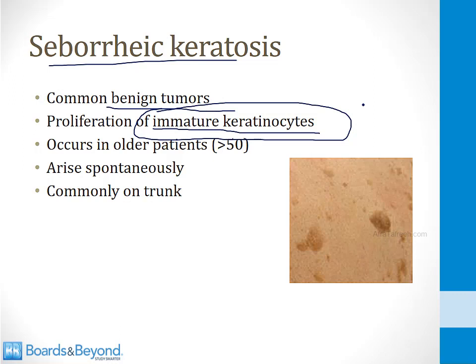It's a benign, not malignant growth, but that causes these dark lesions that look like this one shown in the slide here. It occurs in older patients, usually more than 50 years of age. They tend to arise spontaneously, and they're very common on the trunk. When you do primary care clinic and you examine the skin of your older patients, you will often find one or more of these seborrheic keratoses on the trunk.